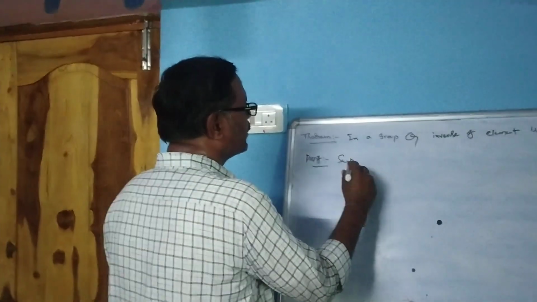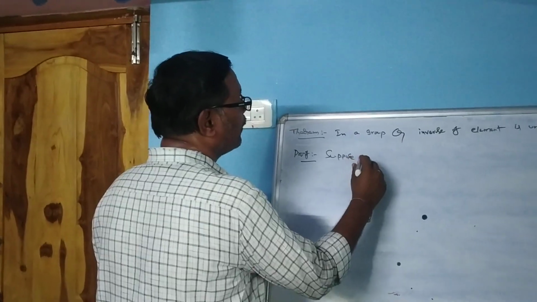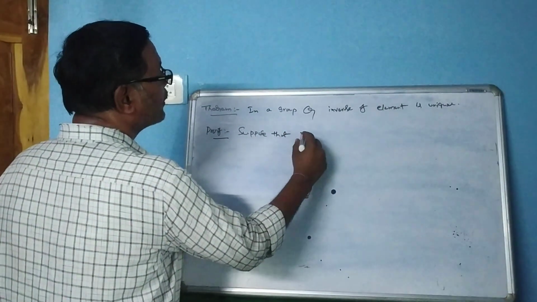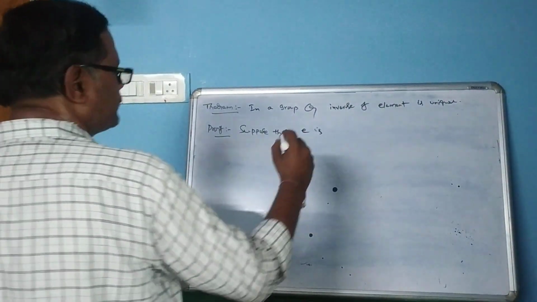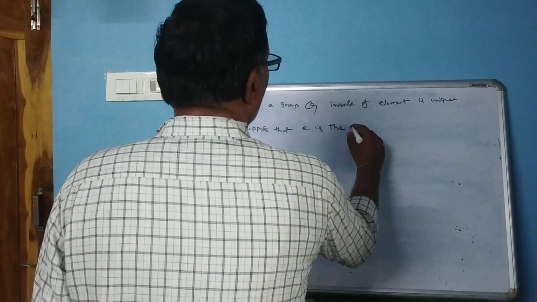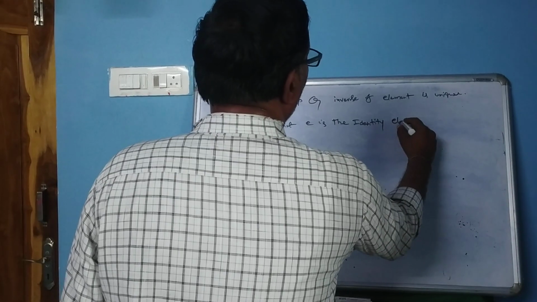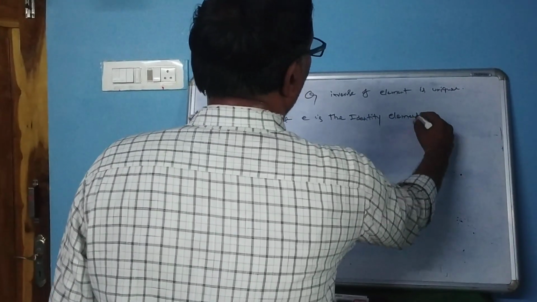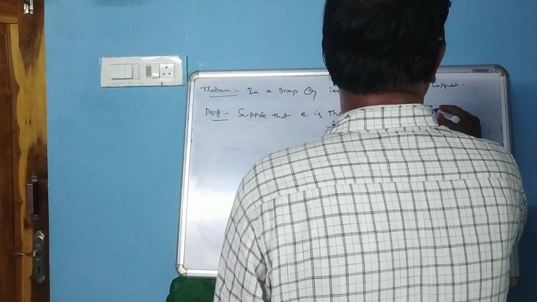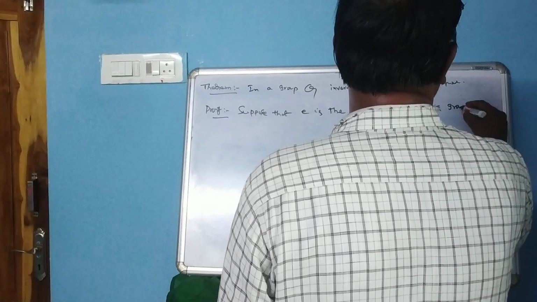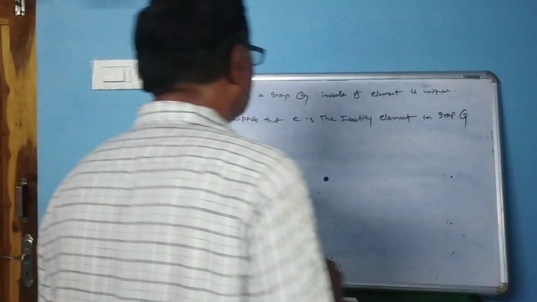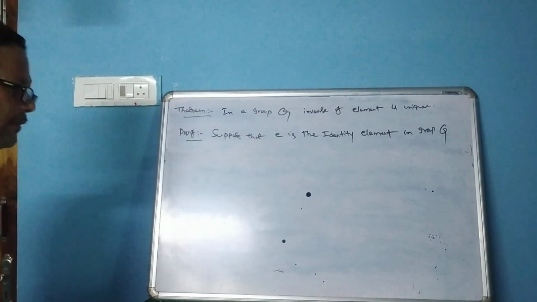Suppose that e is the identity element in group G.